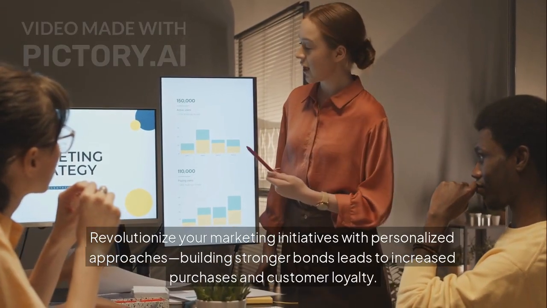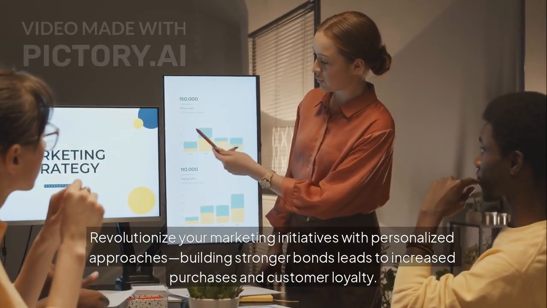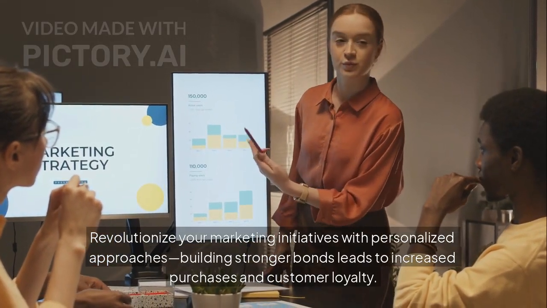Revolutionize your marketing initiatives with personalized approaches. Building stronger bonds leads to increased purchases and customer loyalty.